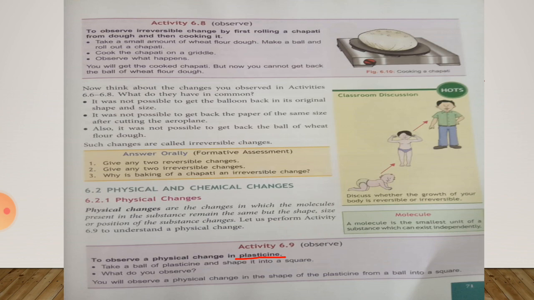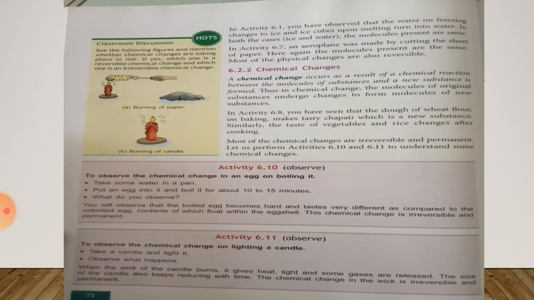Is that clear? Now turn this page. In activity 6.1, you have observed that the water on freezing changes to ice and ice cubes upon melting turn into water. In both the cases, ice and water, the molecules present are the same.